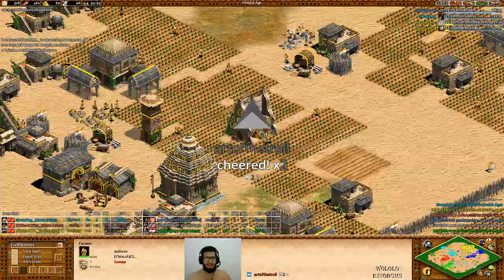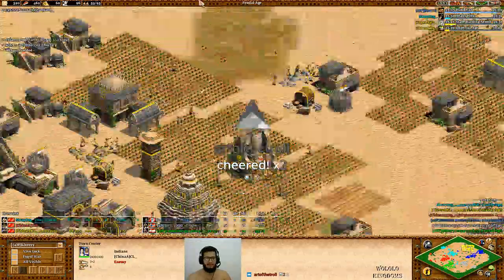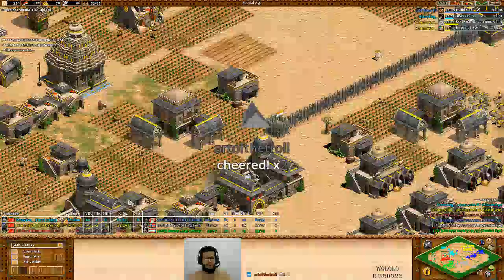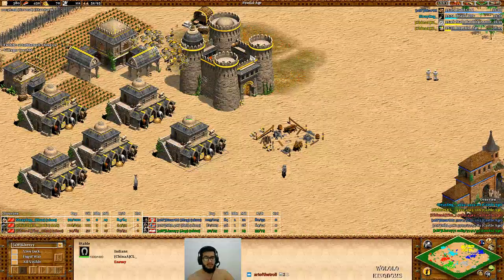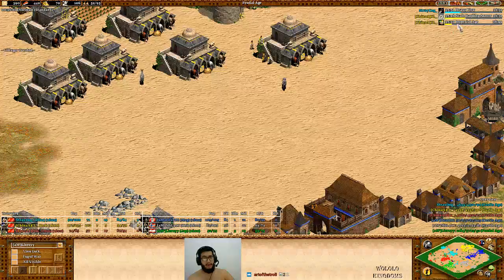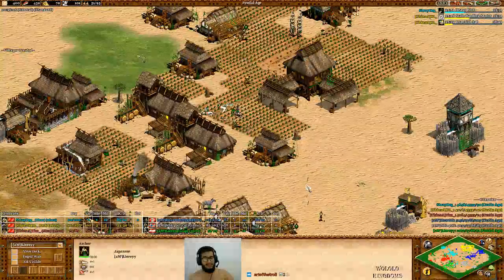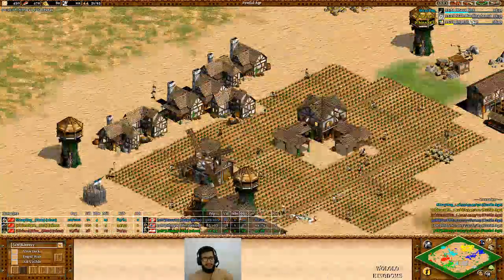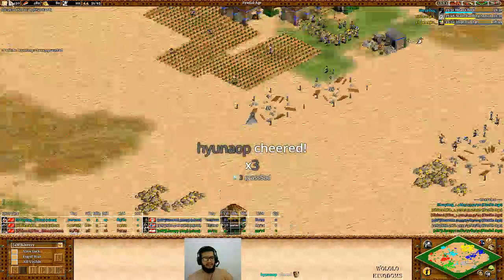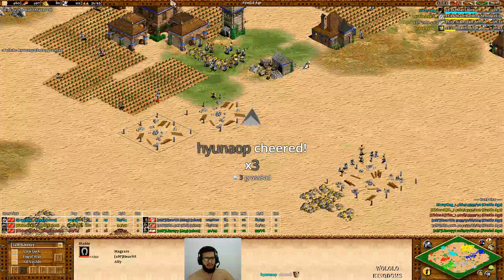And CL is going back, man. Oh, sorry, CL is going Imperial. He's adding stables. He's making the scale barding armor. This is going to be bad. If no one has halberdiers, by the time this guy reaches Imperial, this is going to end.